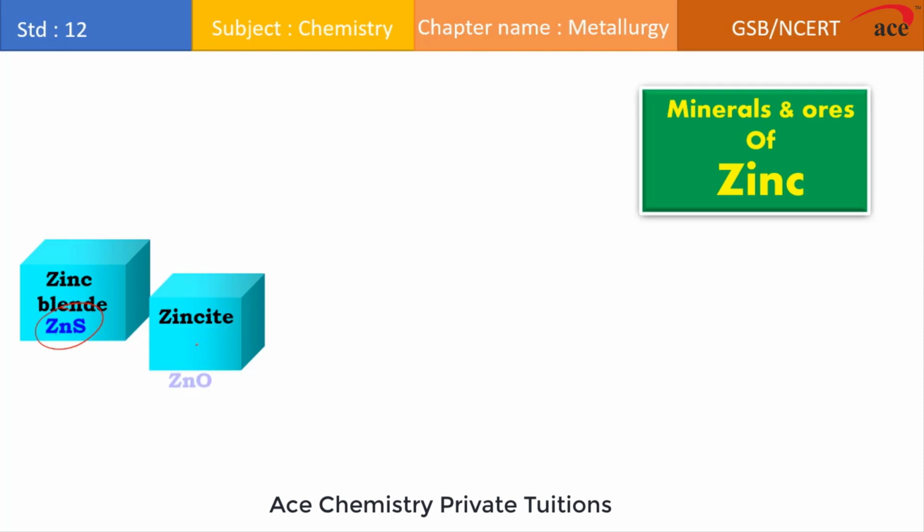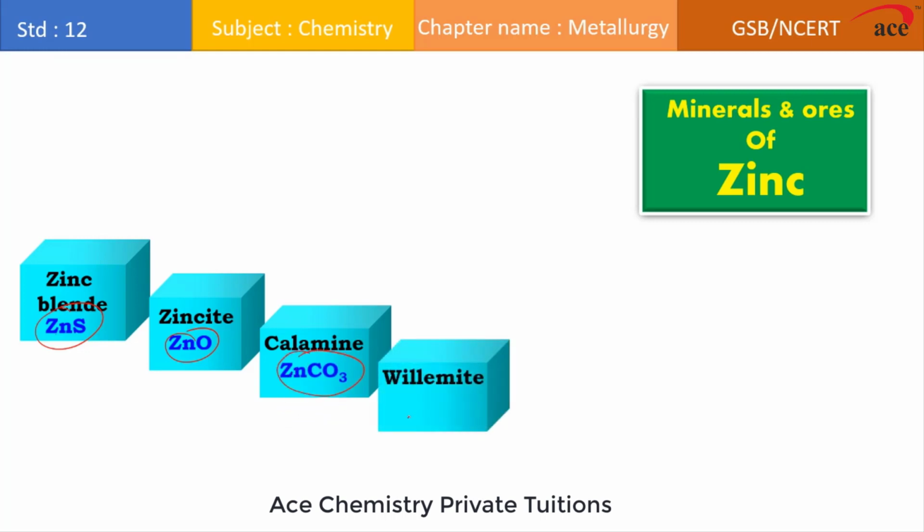Something more: zincite, which is zinc oxide, calamine, which is zinc carbonate, and willemite, which is zinc silicate. So zinc sulfide, zinc oxide, zinc carbonate, and zinc silicate. Out of all these minerals, students, the most profitable extraction of zinc is carried out from zinc blende. Hence, zinc blende is referred to as the chief ore of zinc metal.